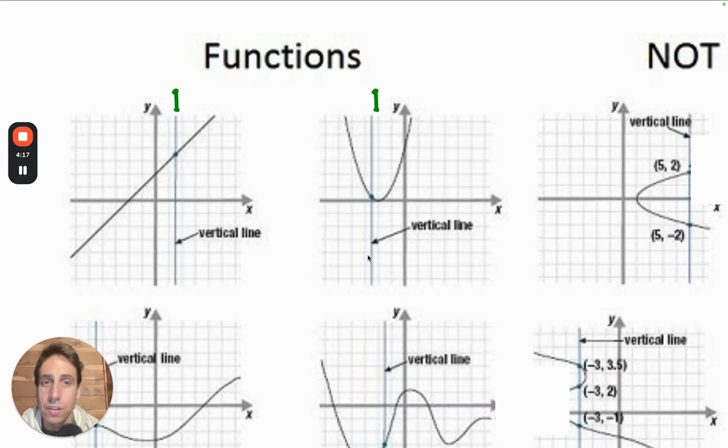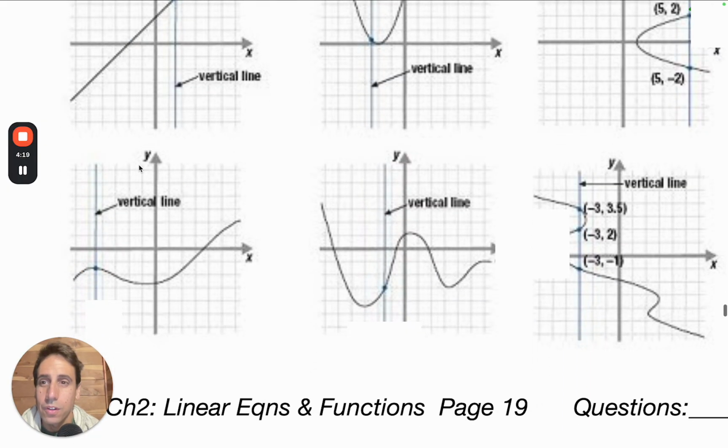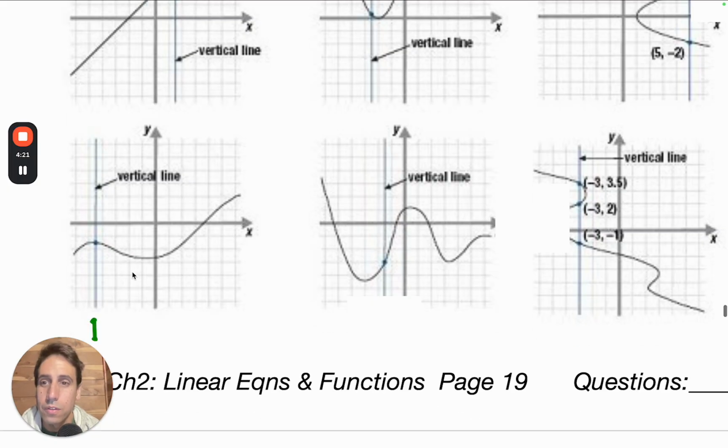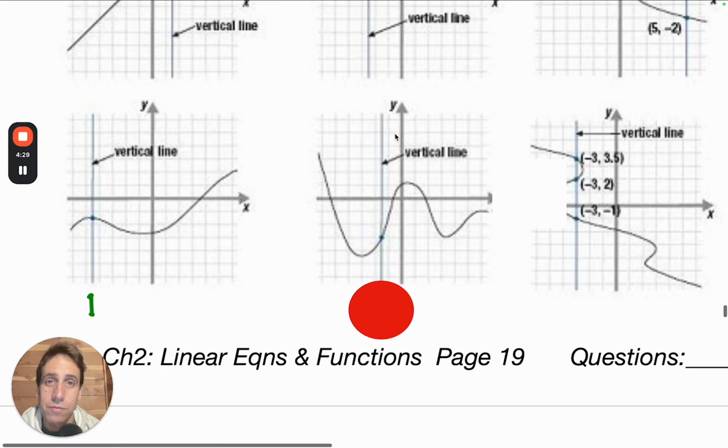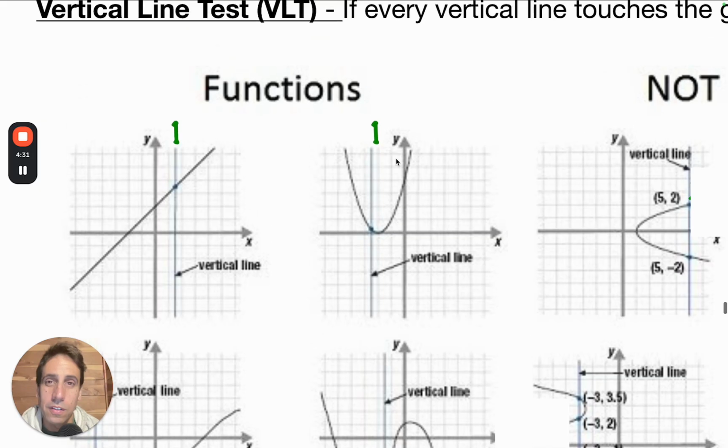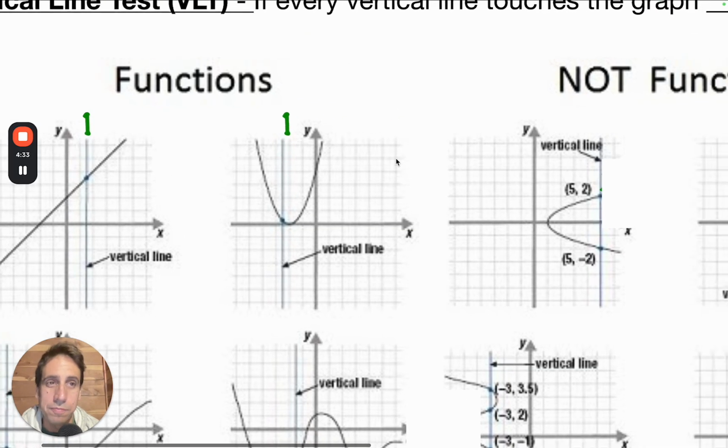Exactly 1, it's a function. How many times does this vertical line touch the graph? Once. That's why it's a function. Here, I'll let you figure it out. How many times does this vertical line touch the graph in order to make it a function?